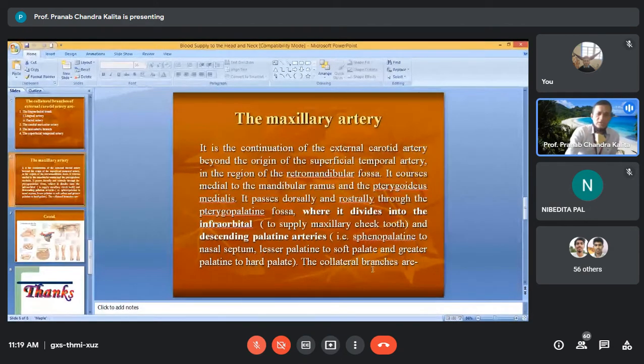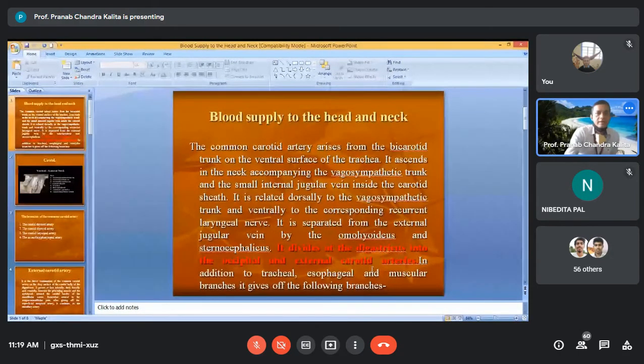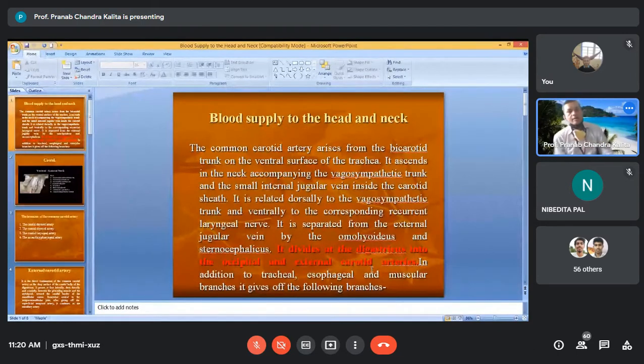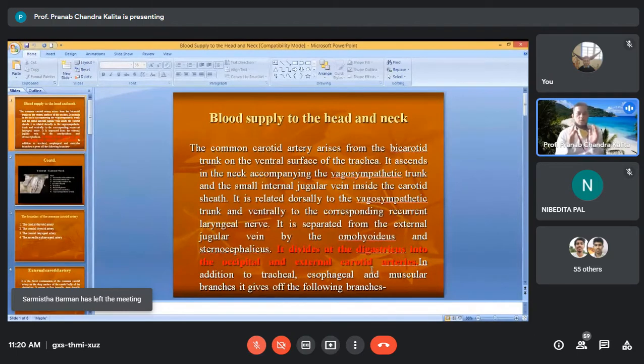So this maxillary artery also gives several branches. I'm not going deeper into the minute branches. Now what are the main vessels you can find? Blood supply to the head and neck, in continuation. How can you say it in short form?